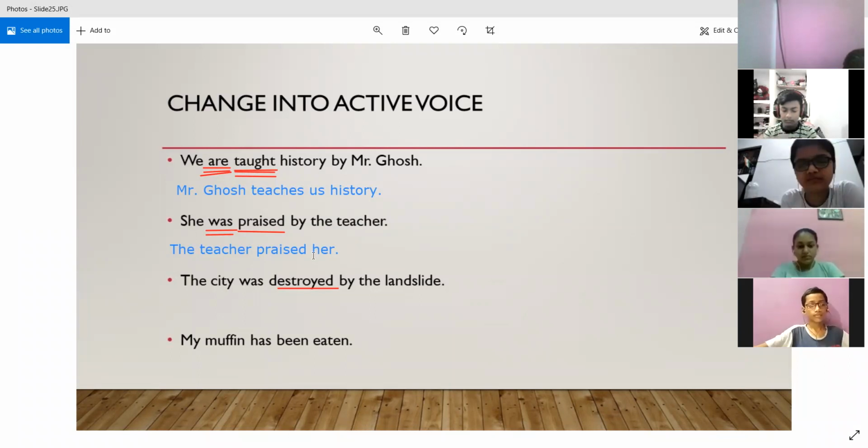After you have converted it into active, you see whether the sentence that was given to you is a correct conversion into the passive form or not. If you can find that the original sentence is correctly present in the passive form, it would mean that you have converted the sentence into active form correctly, right? So you can check for yourself.